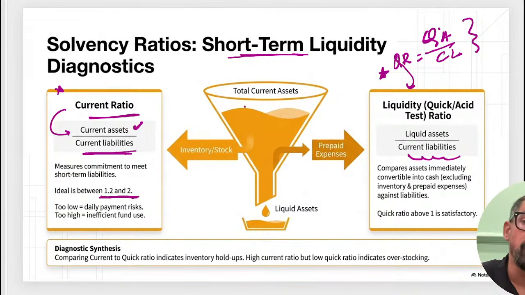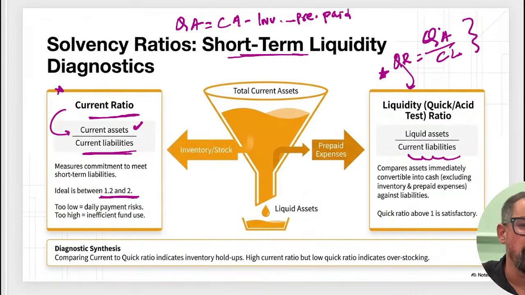But when it comes to quick asset, how do you calculate it? Quick asset is equal to current asset minus inventory minus prepaid expenses. In your book, they have mentioned only inventory, but prepaid expenses also get subtracted. That is your quick asset, nothing else. Current will remain the same. So that is the case.